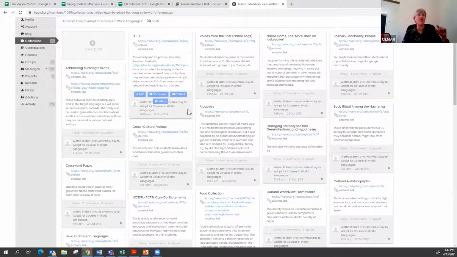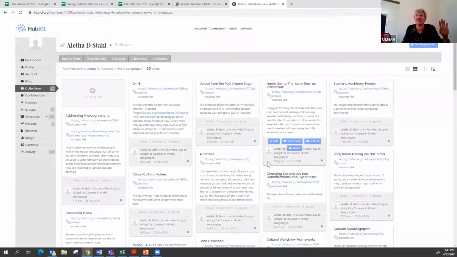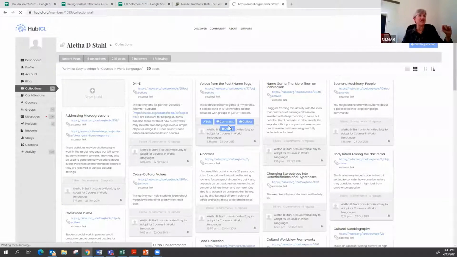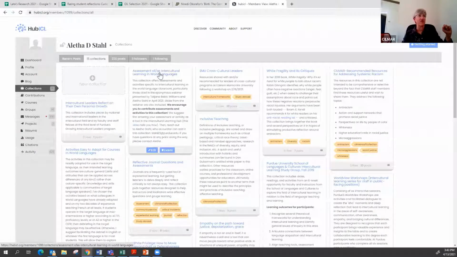We have also noted here at times what level this might be appropriate for if you're thinking about the proficiency level that you're working with. So novice versus intermediate versus advanced. So I just want to point out that collection. And again, I suggest that you access it by going up to the search button at the top and then searching from there.